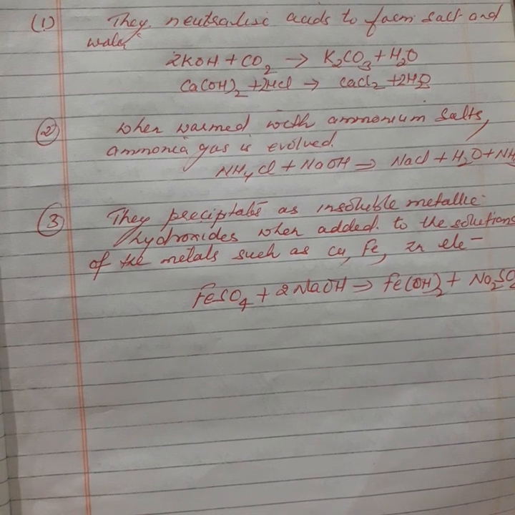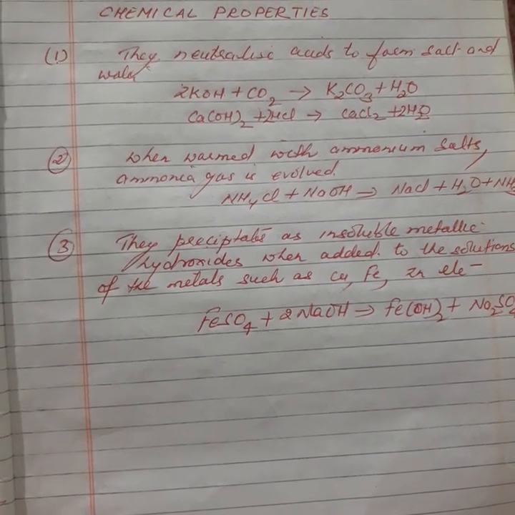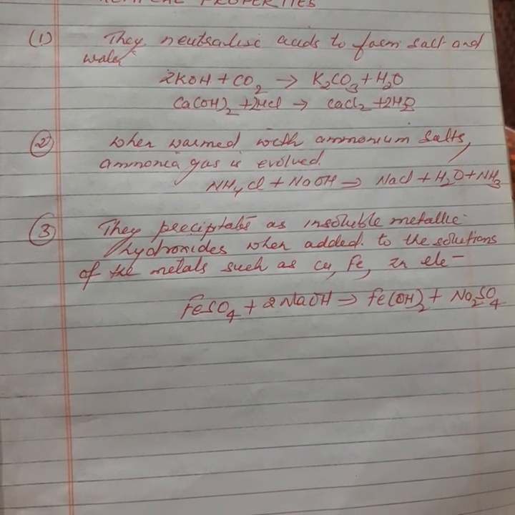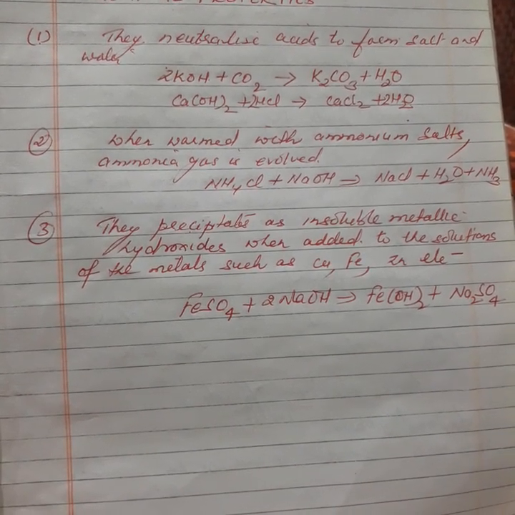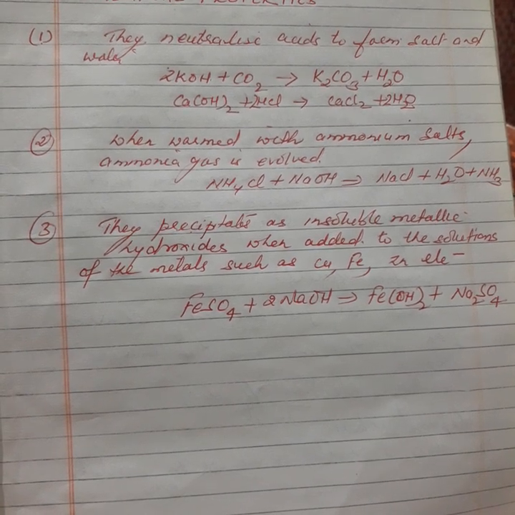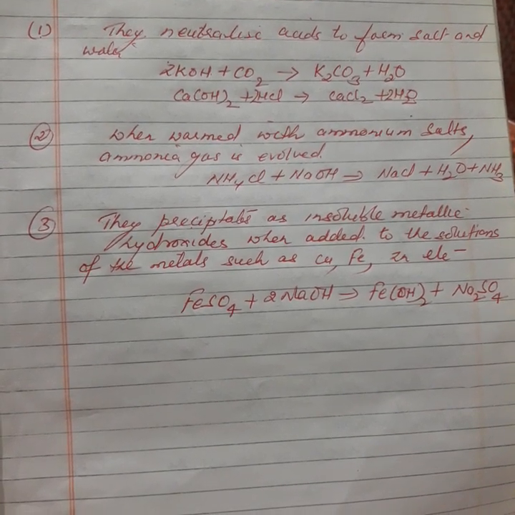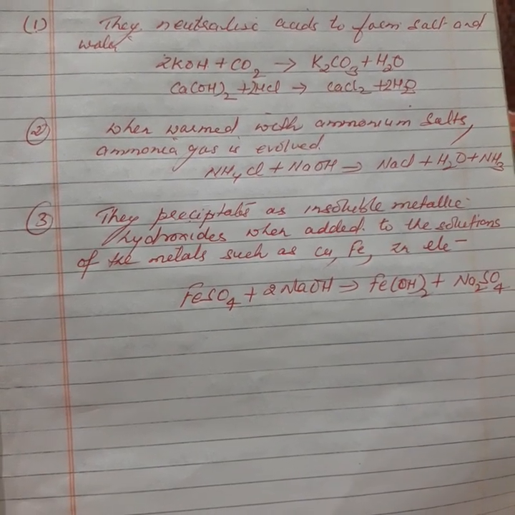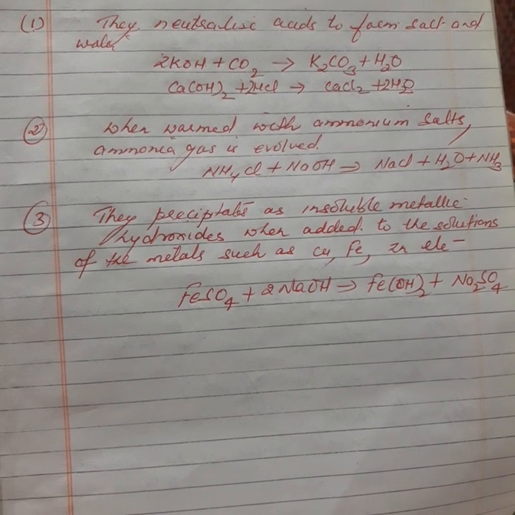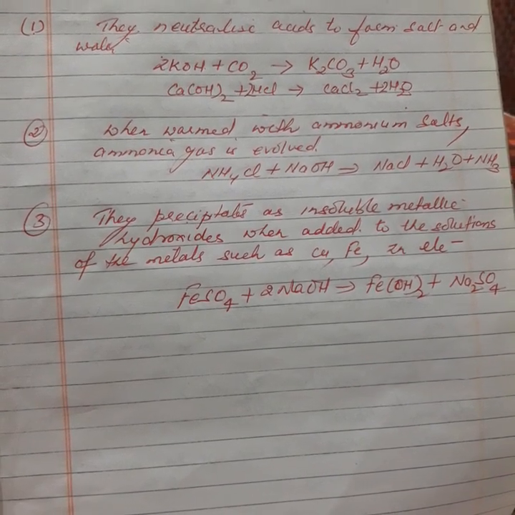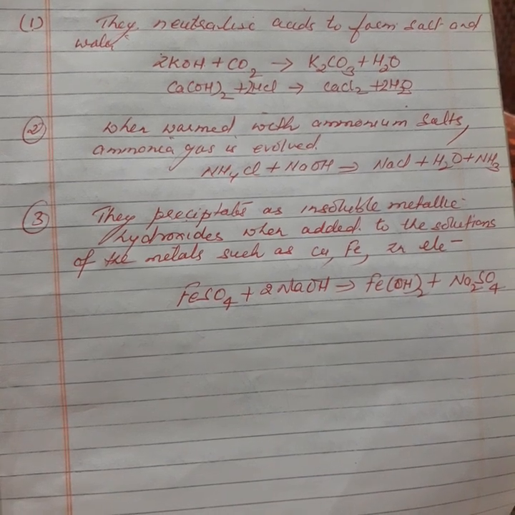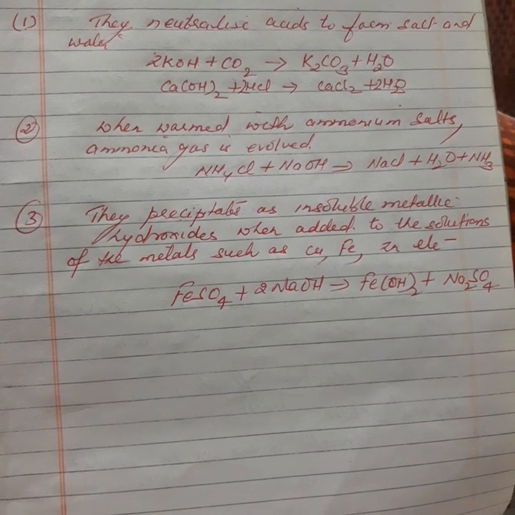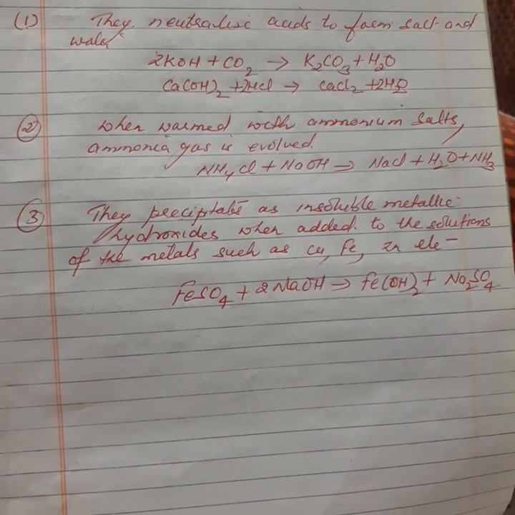Then the third property: they precipitate as insoluble metallic hydroxides when added to the solution of metal salts, which you will do in the lab. They will form precipitates of different colors and natures when they react with soluble metallic salts. As a first example, ferrous sulfate when it reacts with sodium hydroxide forms a green precipitate of ferrous hydroxide along with sodium sulfate.